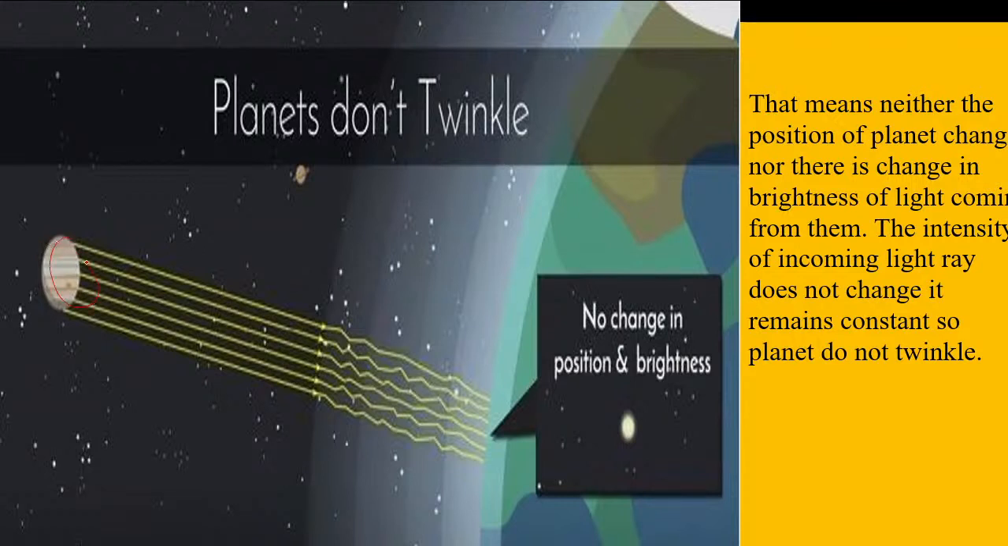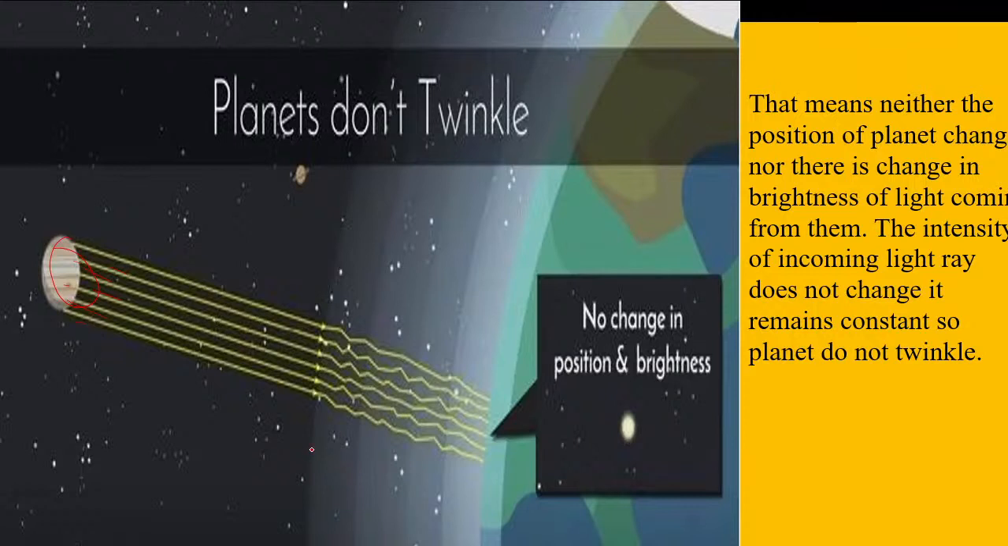See over here, you will see planets are extended sources. So many rays of light are coming from them because they are close to us. Stars are very far from us. So this is the reason behind the planet not twinkling.